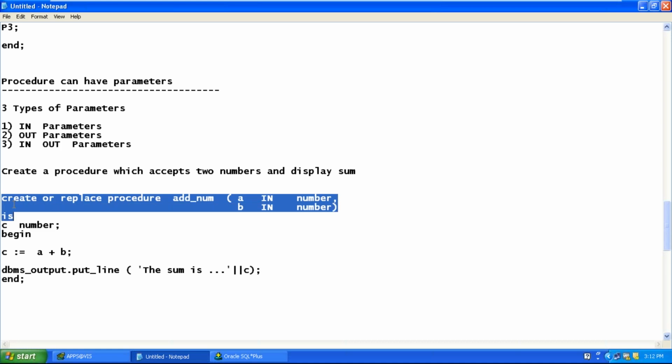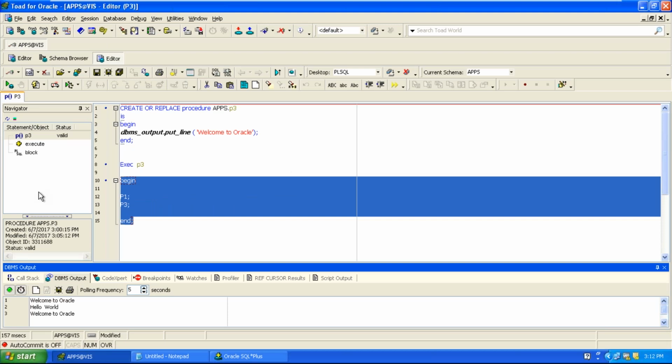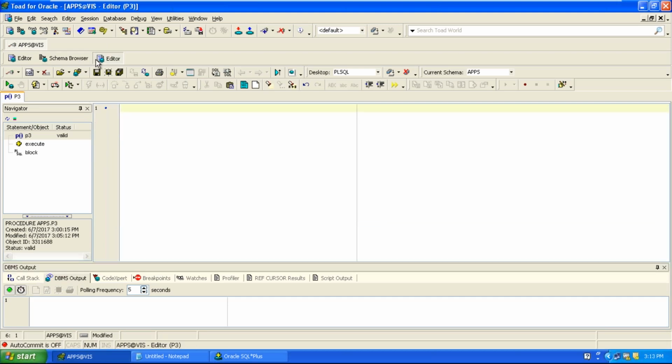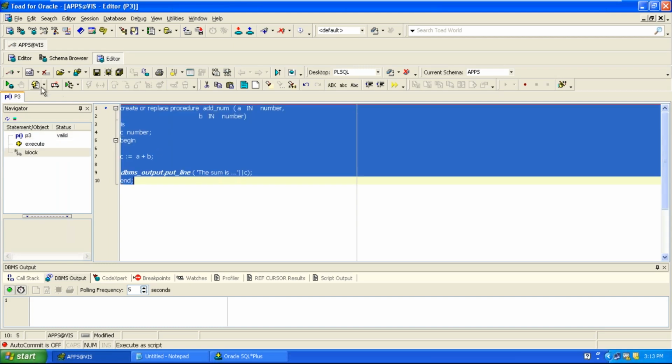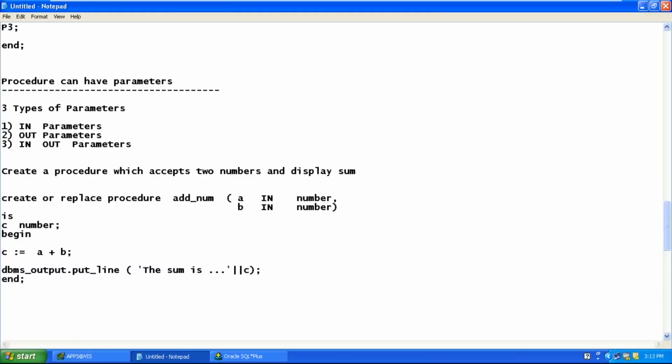So copy the lines of code, paste it in the code environment. Commit, and execute as a script. The procedure is created. Any doubts in creating the procedure? Any doubts in this example?